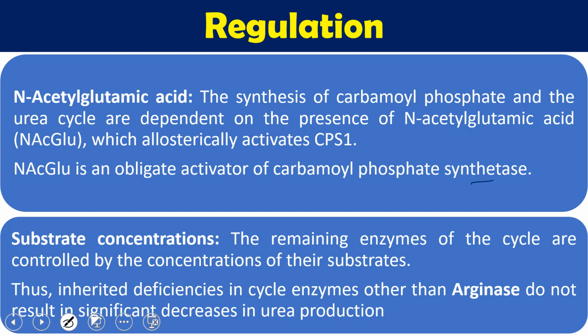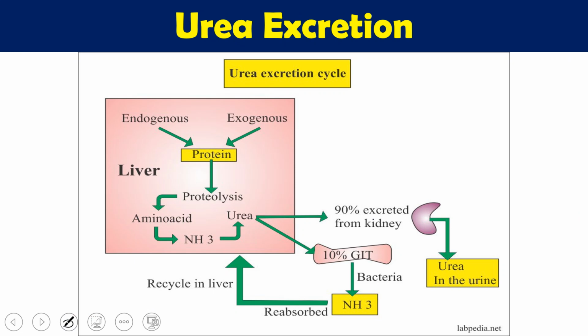Second, it is also regulated by the specific substrates. The remaining 4 enzymes of the cycle are controlled by the concentration of their own substrates. So whenever we have any defect in the other cycle enzymes other than arginase, we don't have any significant decrease in urea production.